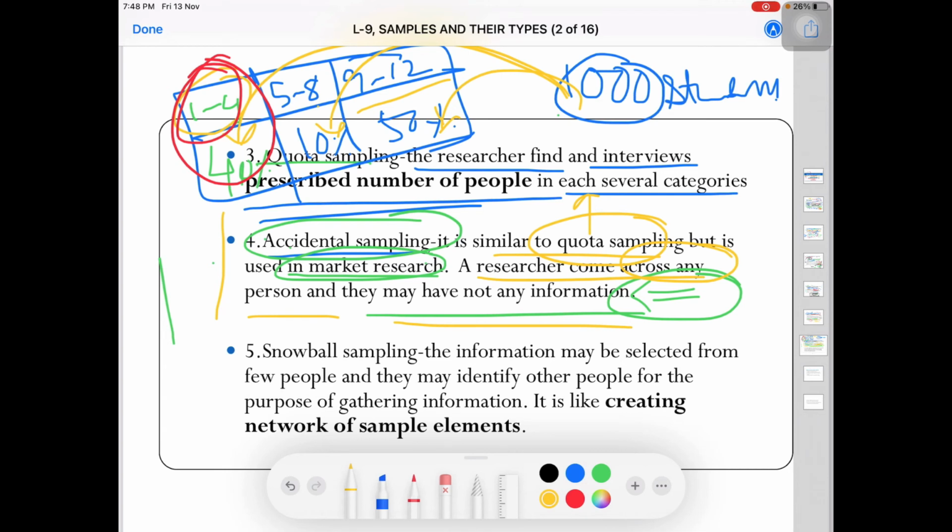I will just make a guess whether this person is going to give me information or not. Maybe I don't pick a person who actually has information about my research work, although that person can be part of my sample, because of my own judgmental choices. That is why it also comes under non-probability sampling techniques.